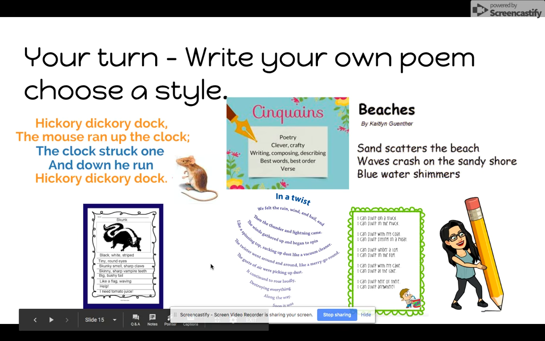It's now your turn to write your own poem and choosing a style that you would particularly like to try. Are you going to have a look first and have a look at the Limerick? Are you going to have a look at the Cinquain? Are you going to have a look at the Haiku? Or a free verse poem? Or maybe a shape poem? Or a couplet poem? It's your choice.